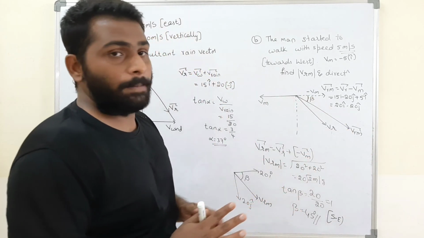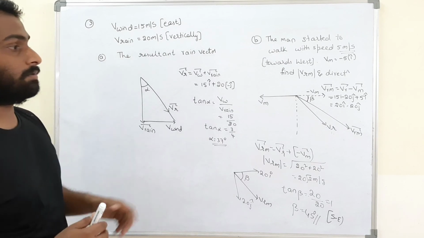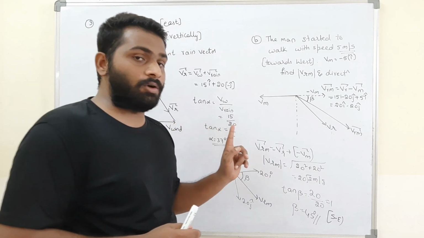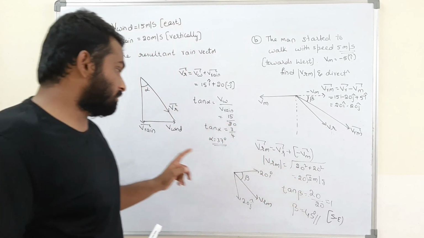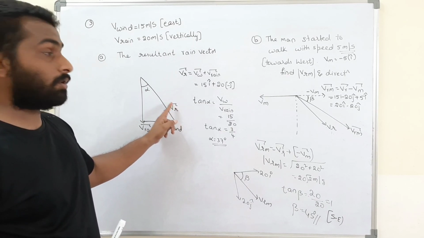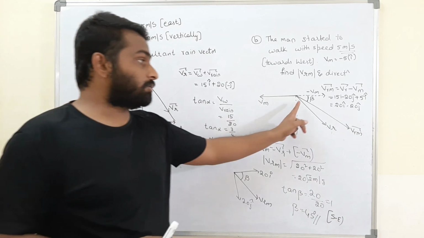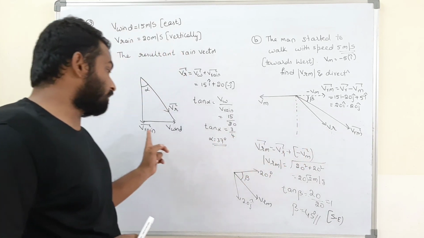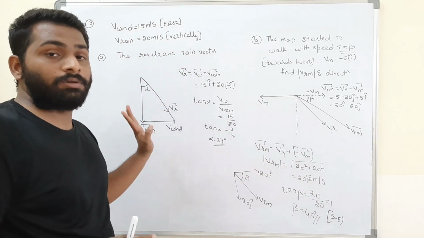I think this question is clear. If you have any doubt, just revise the video. And this is important: we should not take the velocity of rain with wind, we should take the resultant rain velocity Vr. Why? Because this is the resultant rain. If we take the other, the answer will be wrong.